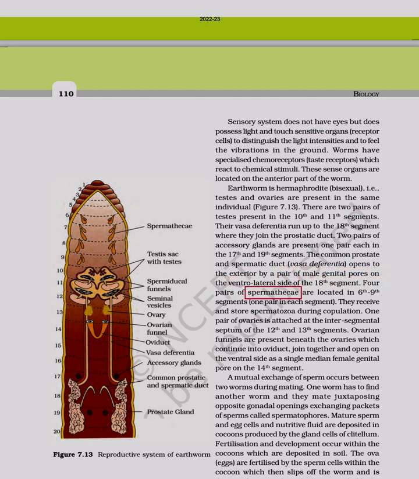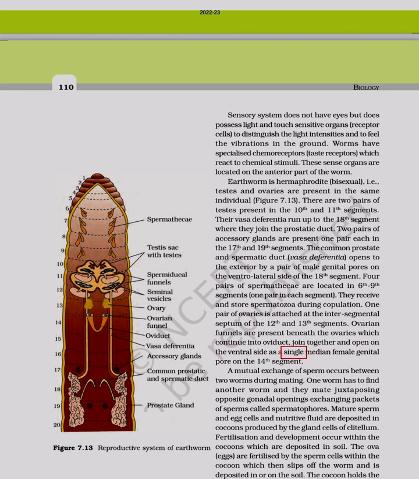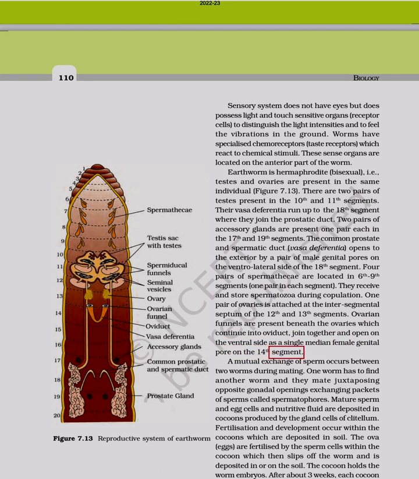Four pairs of spermathecae are located in the 6th to 9th segments, one pair in each segment. They receive and store spermatozoa during copulation. One pair of ovaries is attached at the intersegmental septum of the 12th and 13th segments. Ovarian funnels are present beneath the ovaries which continue into oviduct, join together and open on the ventral side as a single median female genital pore on the 14th segment.